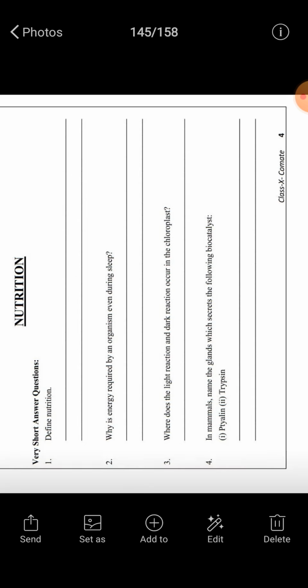Now next is, why is energy required by an organism even during sleep? Even during sleep, some of the systems or organs of our body keep on working. For example, heart, brain, and your lungs keep on working during sleep also. So that's why energy is required by an organism during sleep.